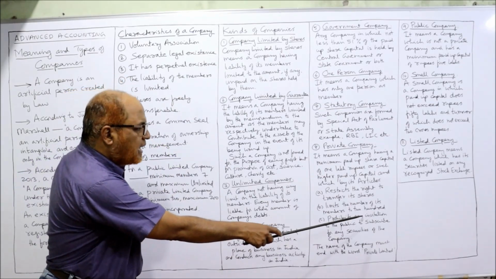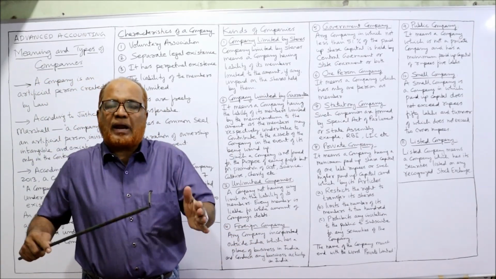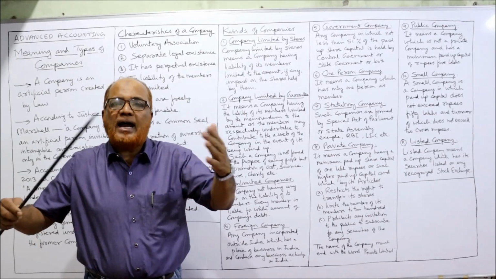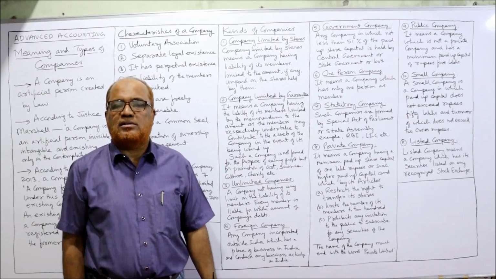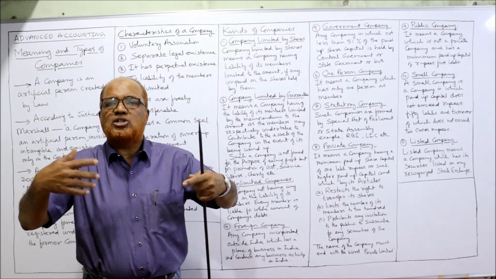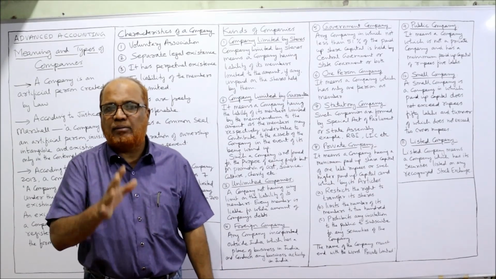Thirdly, prohibits any invitation to the public to subscribe for any security of the company. A private limited company cannot invite the public to come and subscribe for its securities. We are issuing shares, debentures, bonds, please come and purchase the shares. This cannot be done by a private limited company.